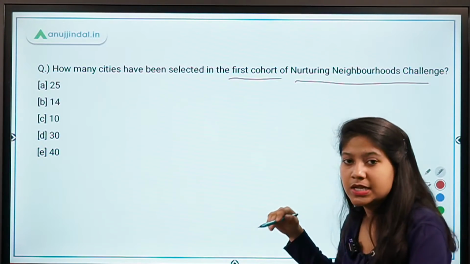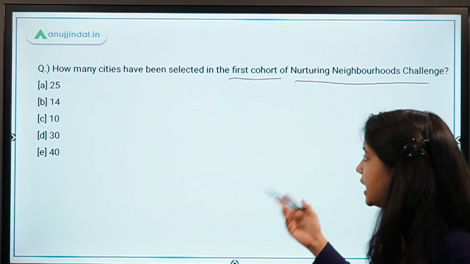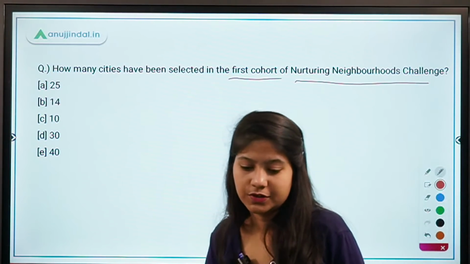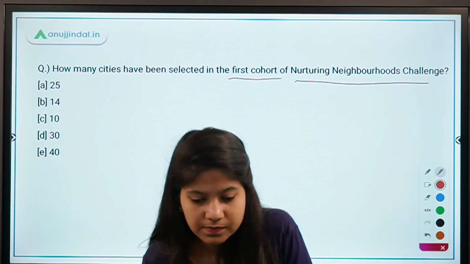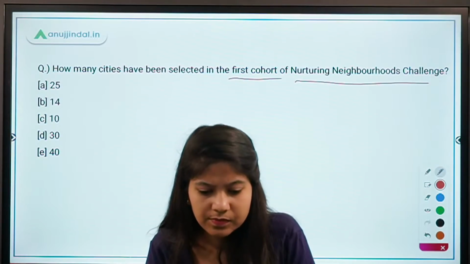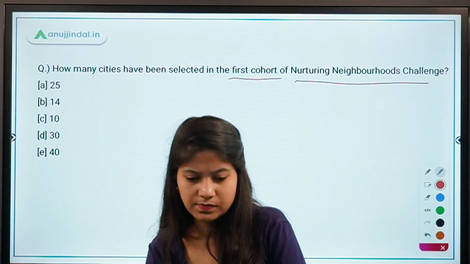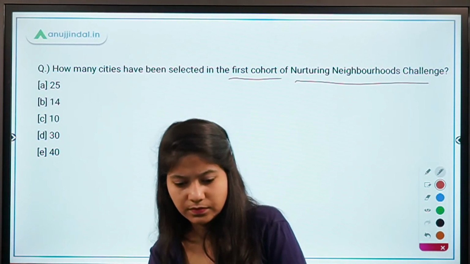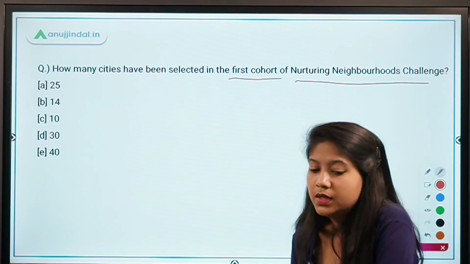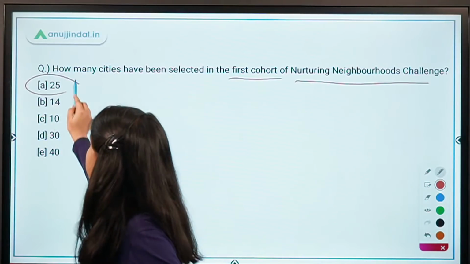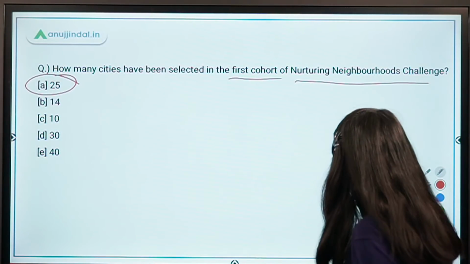Now tell me how many cities have been selected in this challenge for the first grouping. Yes, it's 25. Option A, 25 is the correct answer.